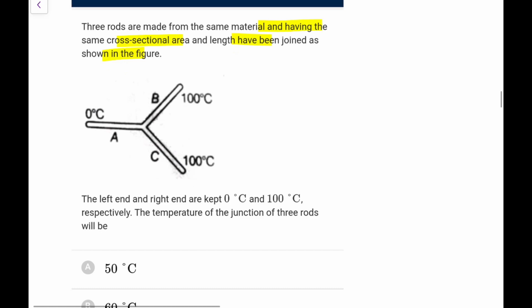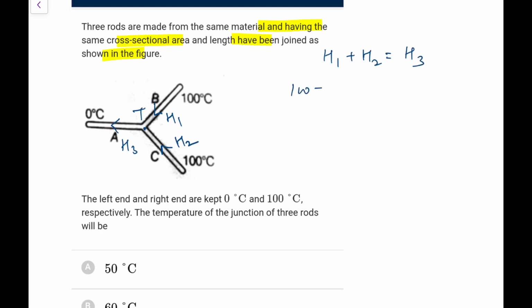Okay, the left and right ends are at 0 and 100 respectively. The temperature of the junction of the 3 rods will be, so just apply the Kirchhoff junction law type thing. Let the heat flows be H1, H2, and H3, and let the junction temperature be T. So from the junction law, H1 plus H2 would be equal to H3.